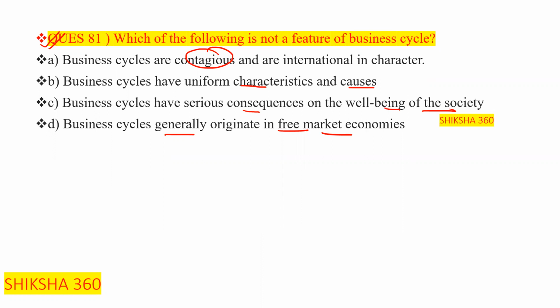So here they're asking which of the following is not the feature of the business cycle, clear? Option number C, some students are answering option C: business cycles have serious consequences on the well-being of the society. This one is correct. This one is the feature.